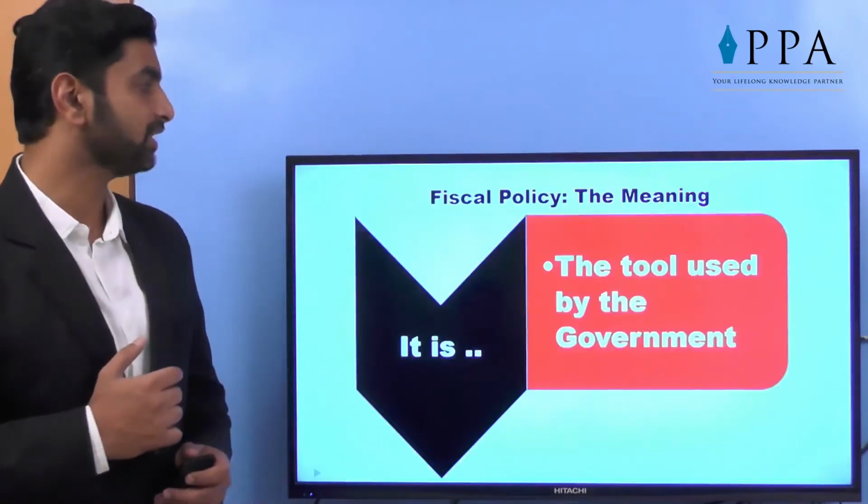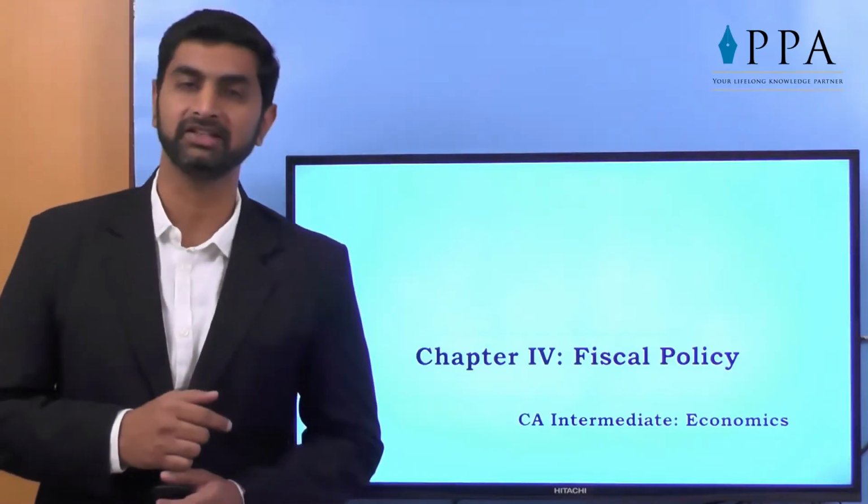The government is expected to take all the possible steps to reduce inflation, to control even deflation, to create employment opportunities and work for price stability also. Obviously, for achieving all these objectives, government uses some tools, and one of the tools used by government is called the fiscal policy. What exactly fiscal policy is, how exactly it works, everything we are going to learn in this chapter called fiscal policy in economics.